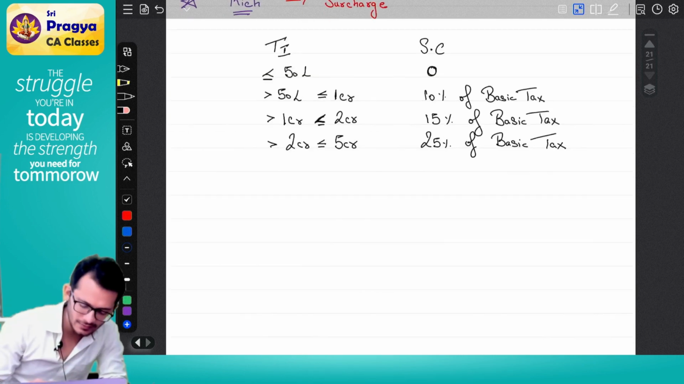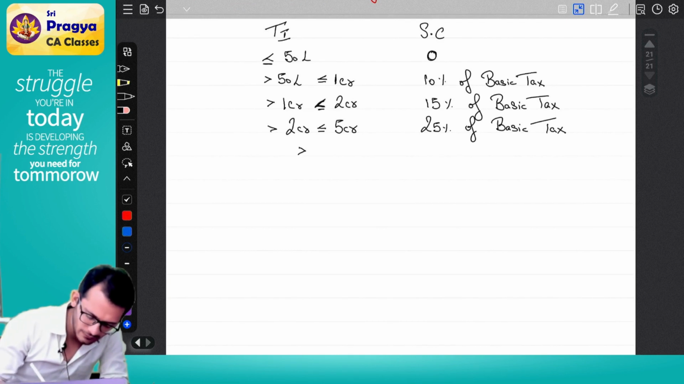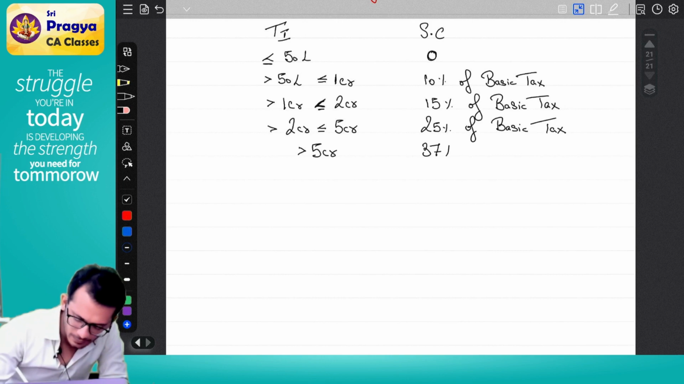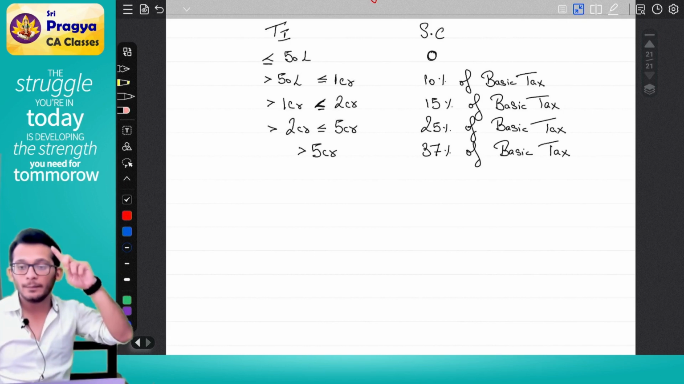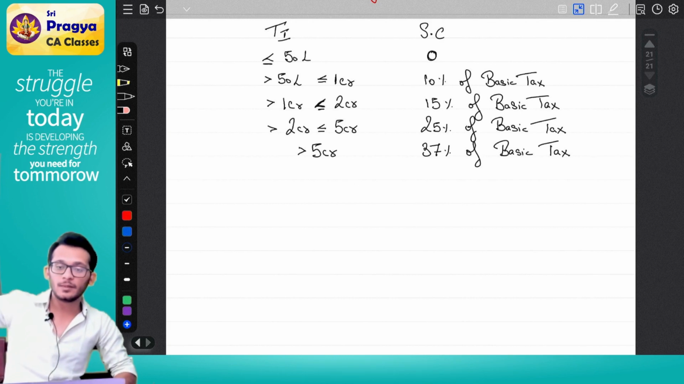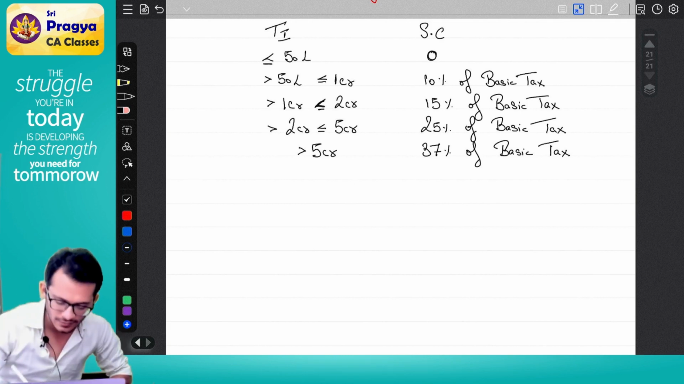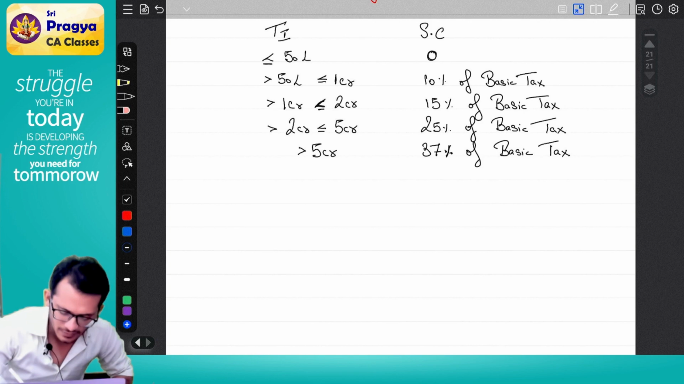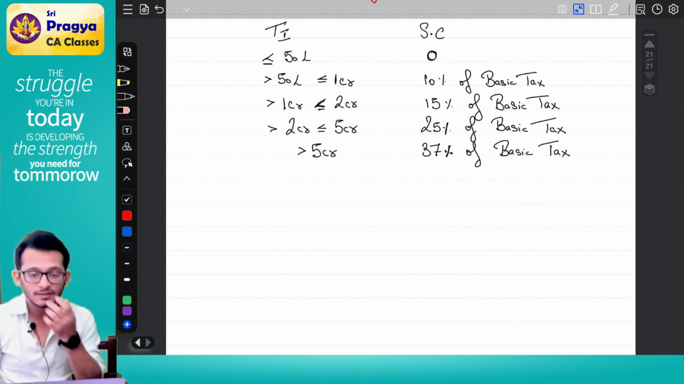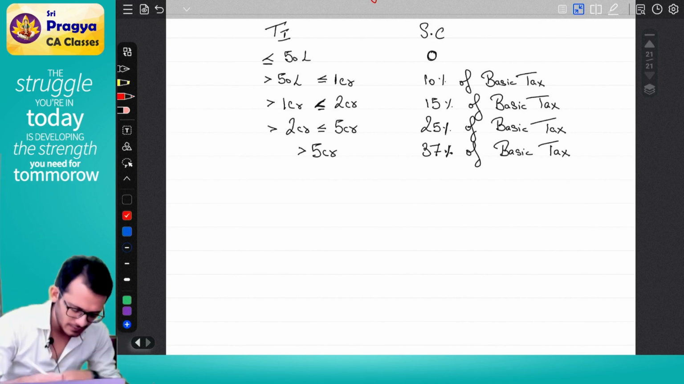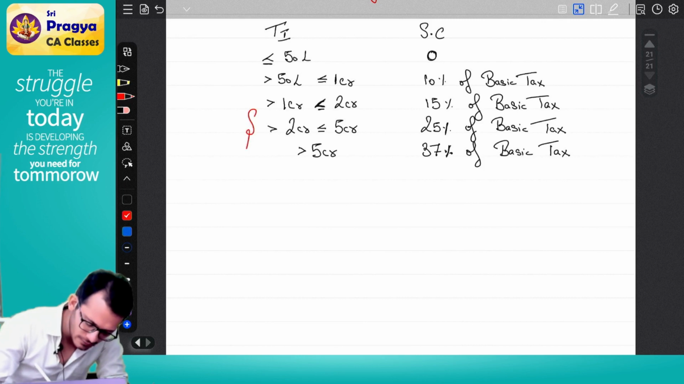25% of basic tax. And if I am found out to be a person having more than 5 crores, I will now be levying 37% of basic tax. Where is this 37% coming from? You remember we did MMR. In MMR, I said it is 30 plus 37% of basic tax. In income tax terms, we call these two taxes enhanced surcharge.